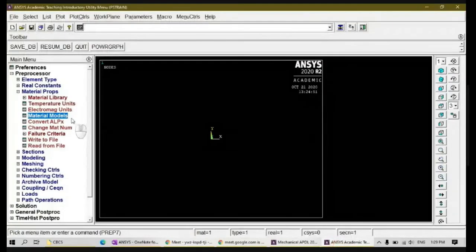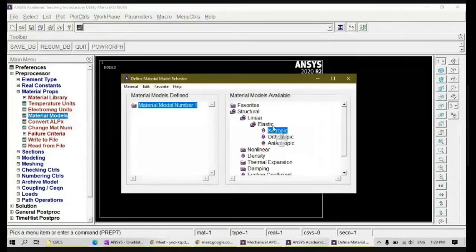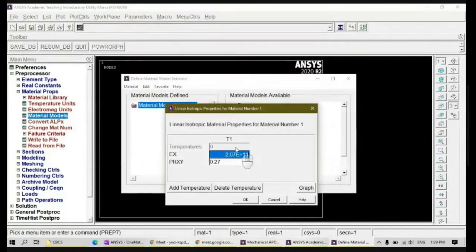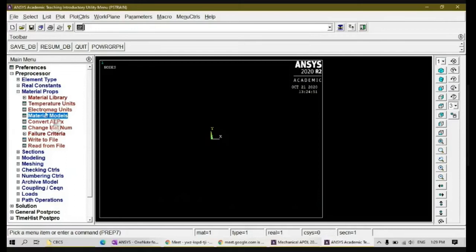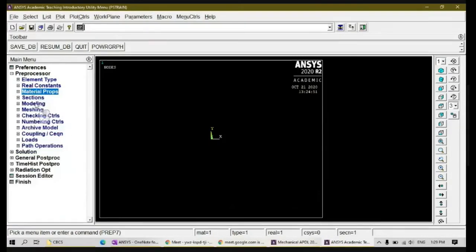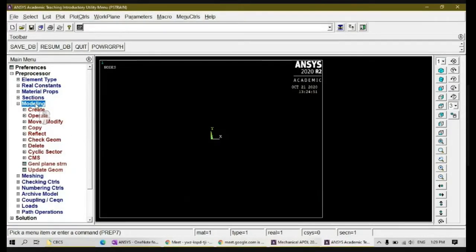So I went to material models, this isotropic. I entered this value 207 gigapascal, so it has changed automatically, right? It has taken it as 2.07E11, right? And Poisson's ratio, I applied that, right? So this part is over. The next step is go for modeling, right? Then we go for modeling this particular geometry, right?